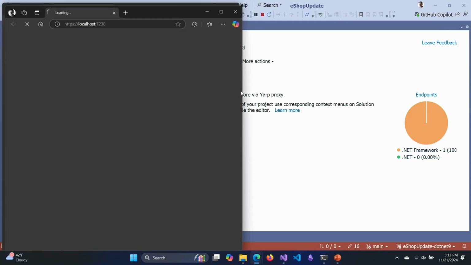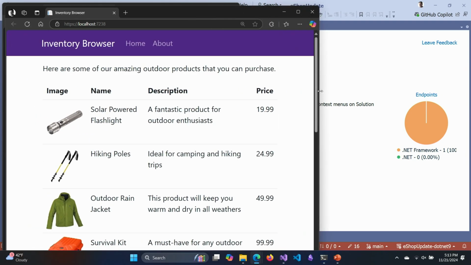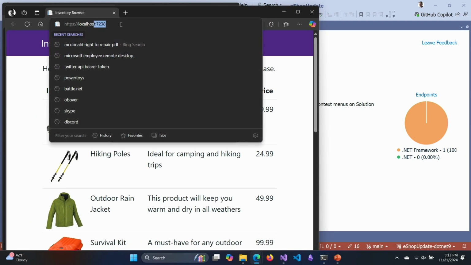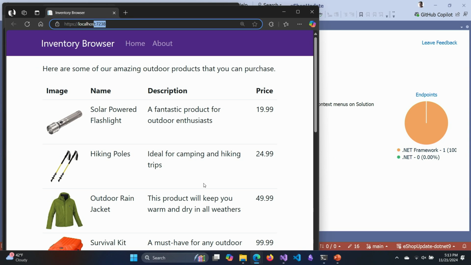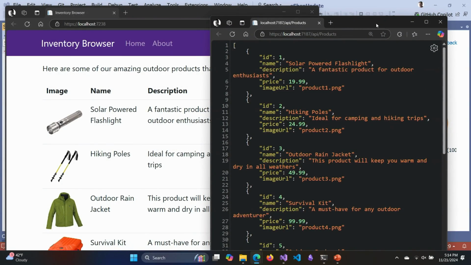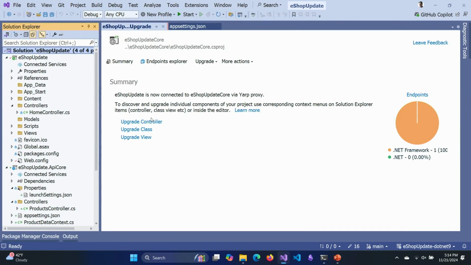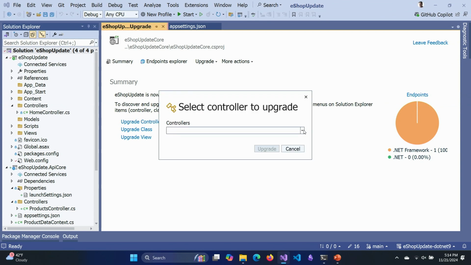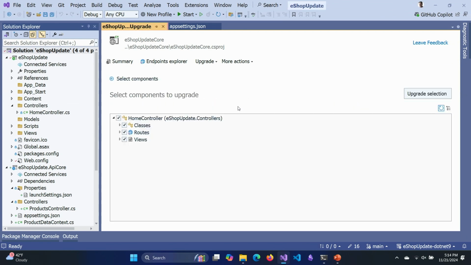Website with .NET 9, website with .NET Framework, and my API. There's the website running, and it's in 7238. It's running as a .NET 9 project, but it's routing over and proxying the other content. All right, let's wrap this up quick here. I'm gonna go and upgrade the controller from over there, and I'm gonna bring over the home controller. Here we go.